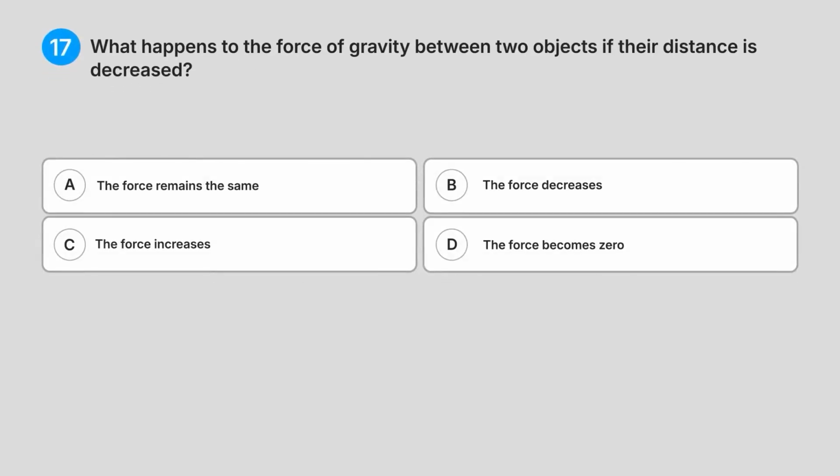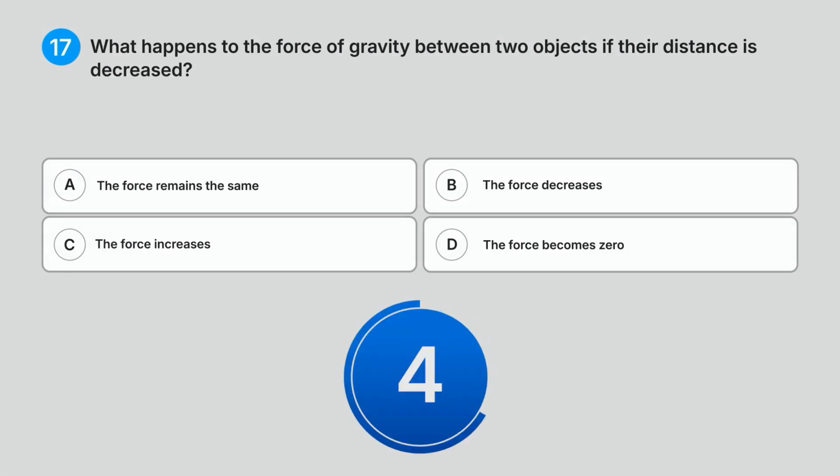17. What happens to the force of gravity between two objects if their distance is decreased? A. The force remains the same. B. The force decreases. C. The force increases. D. The force becomes zero. Can you guess the answer?